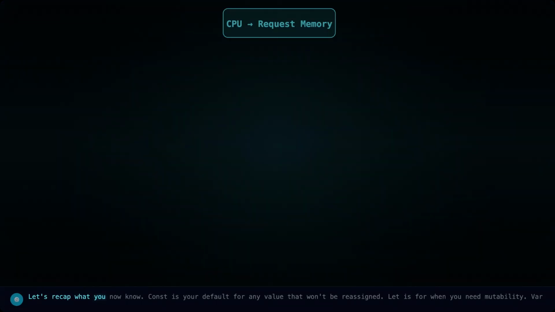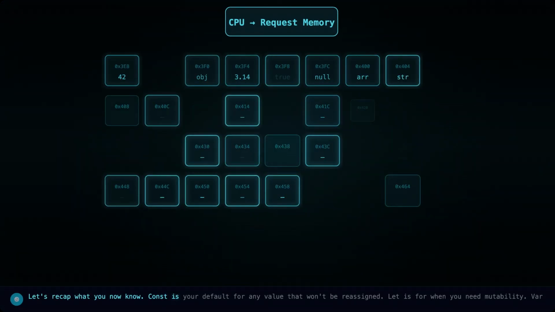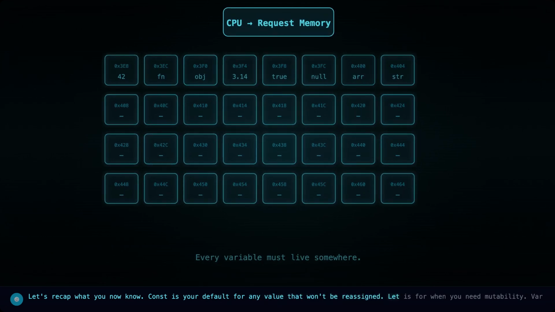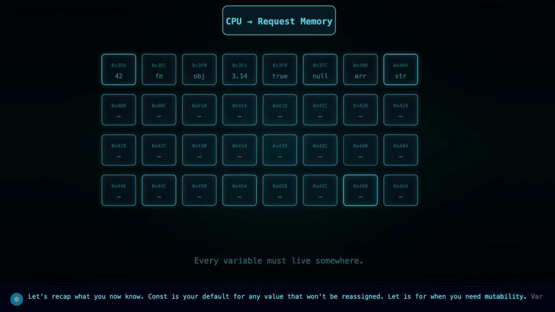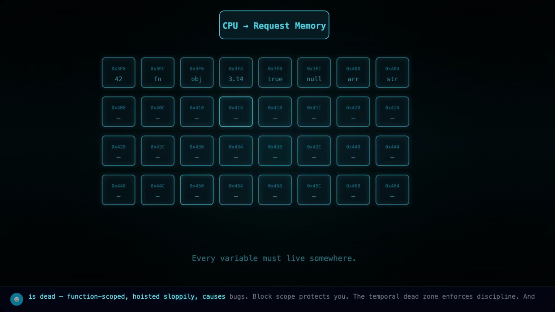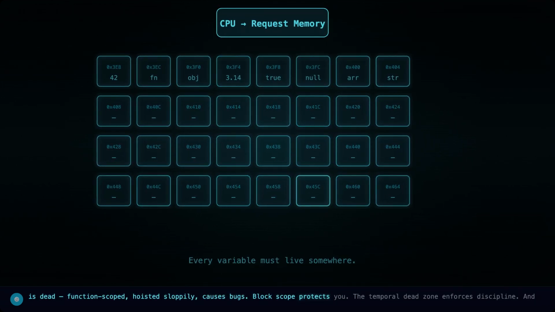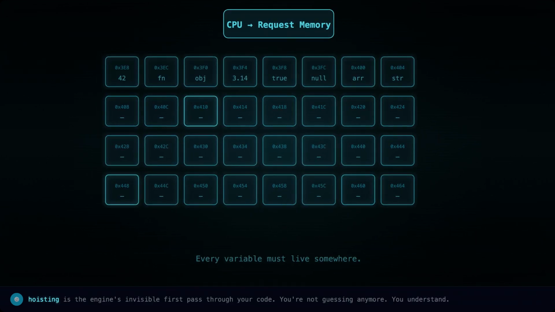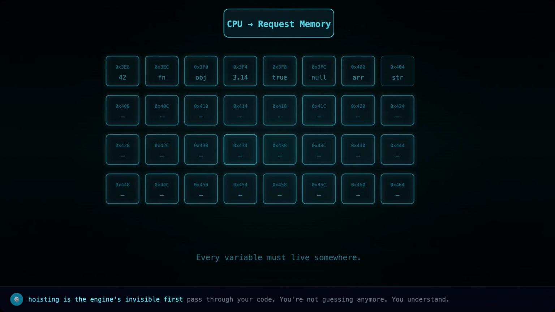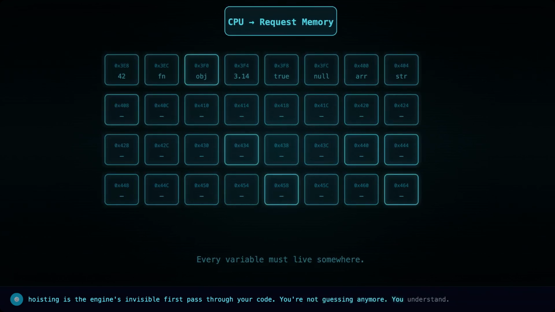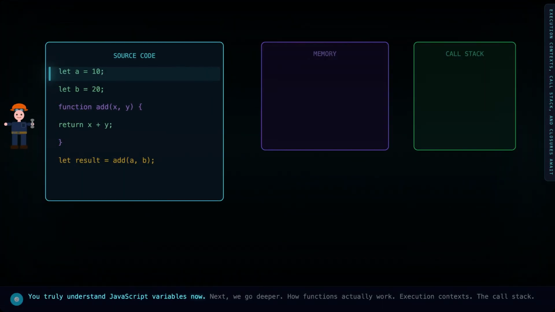Let's recap what you now know. Const is your default for any value that won't be reassigned. Let is for when you need mutability. Var is dead, function scoped, hoisted sloppily, causes bugs. Block scope protects you. The temporal dead zone enforces discipline. And hoisting is the engine's invisible first pass through your code. You're not guessing anymore. You understand. You truly understand JavaScript variables now.